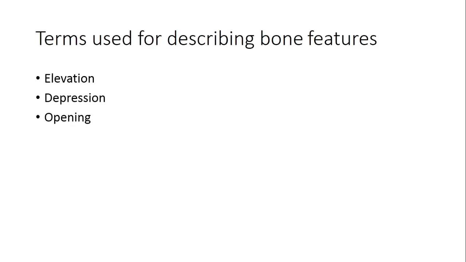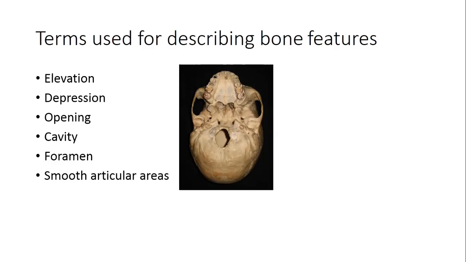Then openings, then cavity, large cavity in case of... we'll see in photograph. Foramens, different foramens through which the various structures pass, and the articular areas which take part in formation of joint. So in this photograph, this is the inferior view of skull bone showing different elevations, depressions and openings.